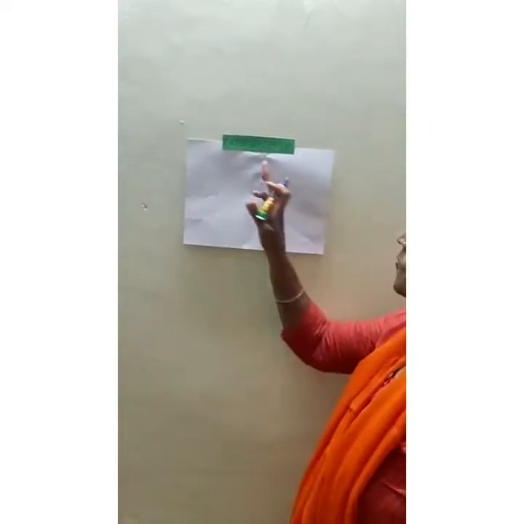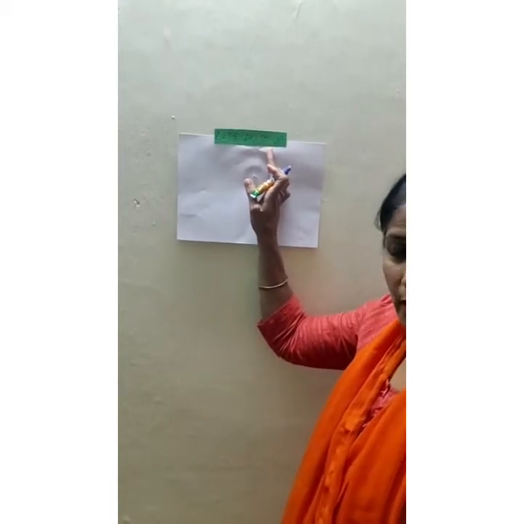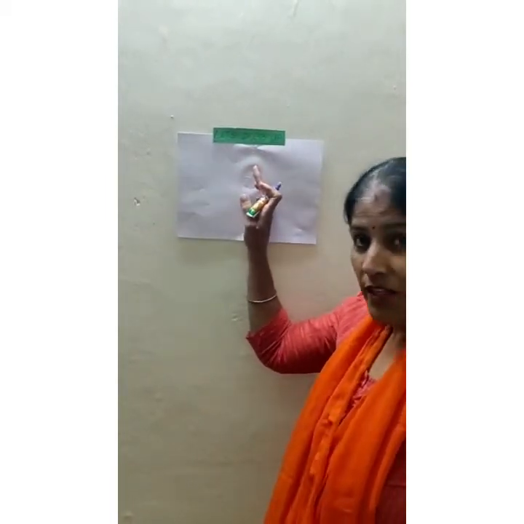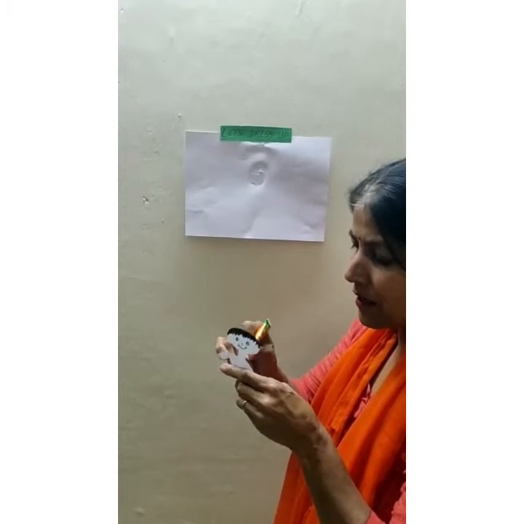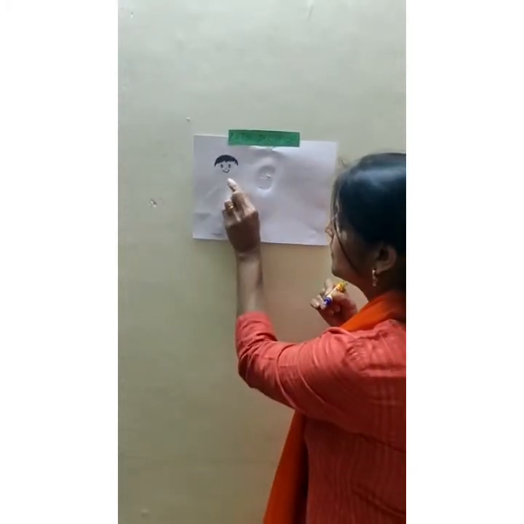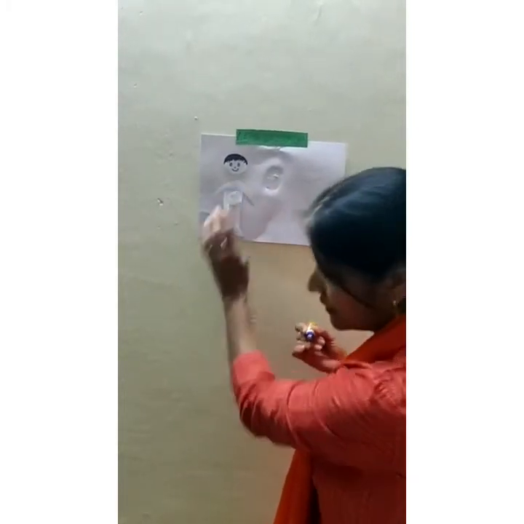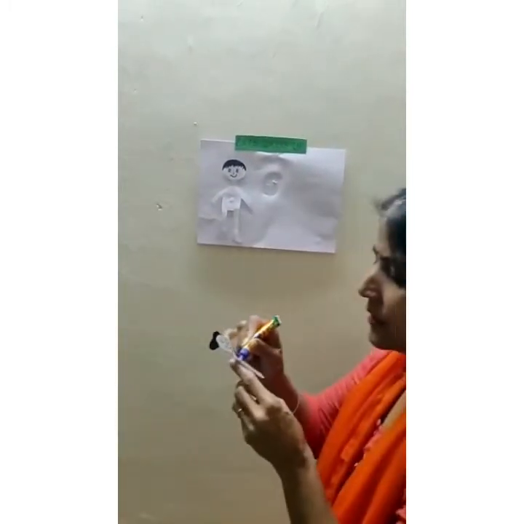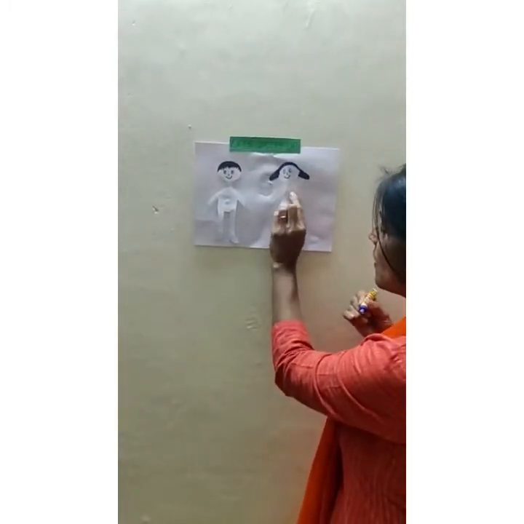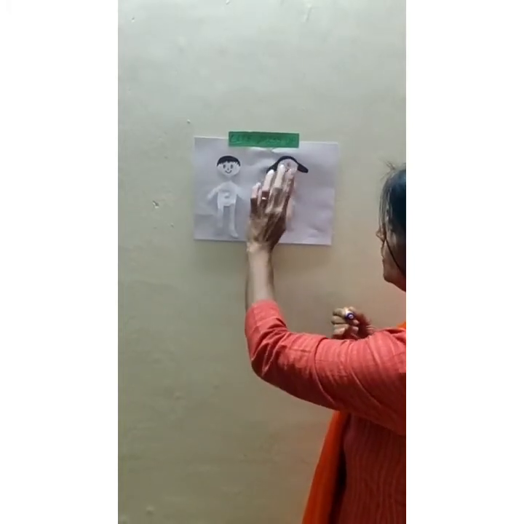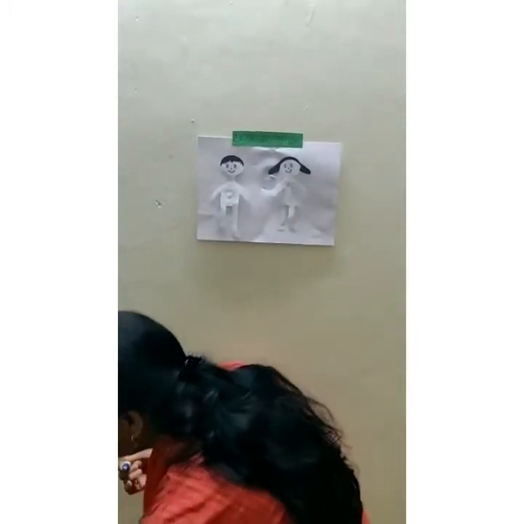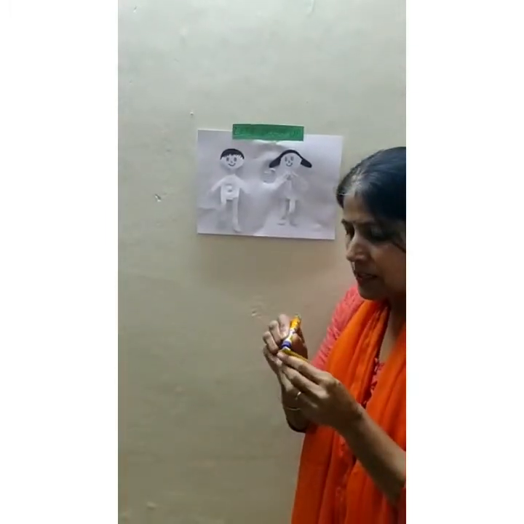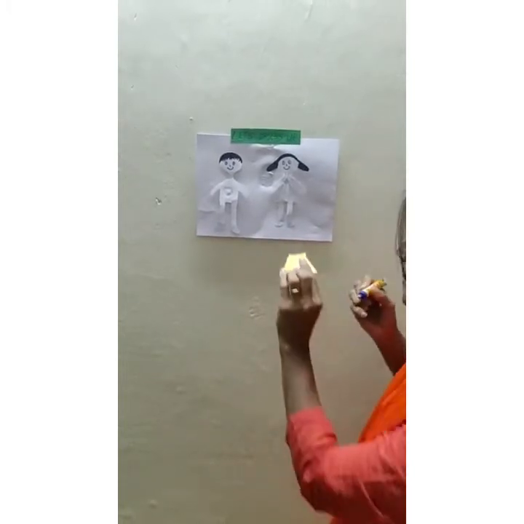So today we will learn how we will dress up, and this will be the correlation between English and EVS. So first, this is the boy. Let's name him Rahul. She's a girl. Let's name her Ria. Oh, how they are looking. Let's dress them up. First, I will put a skirt on the girl.